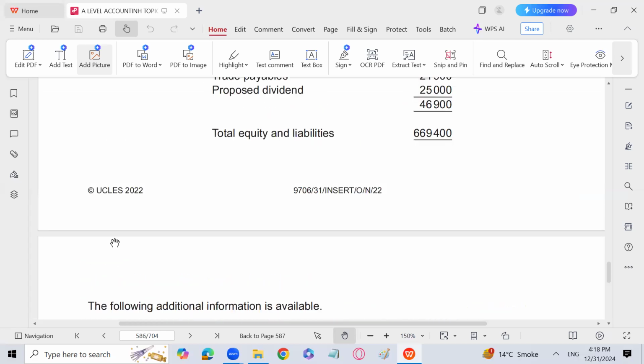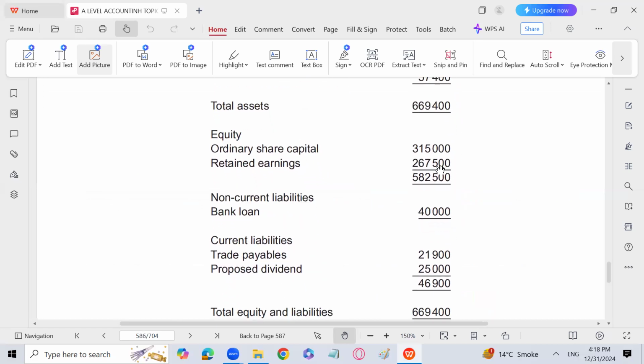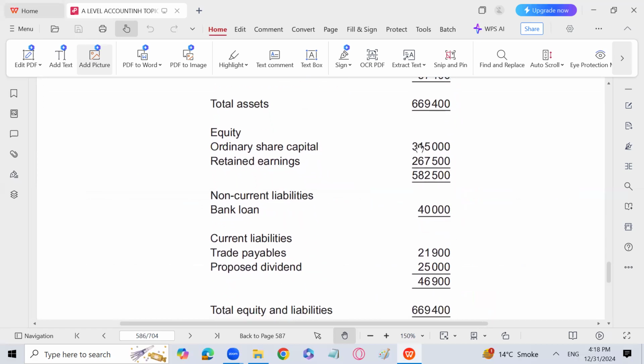But if you look at the balance sheet, it is incorrect. It is written 315,000 directly, although in this 315,000, 250,000 is the amount of share capital and 65,000 is the share premium.